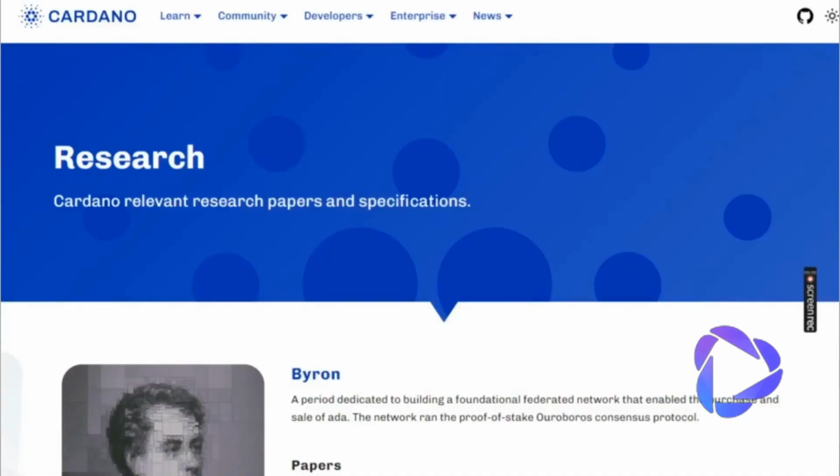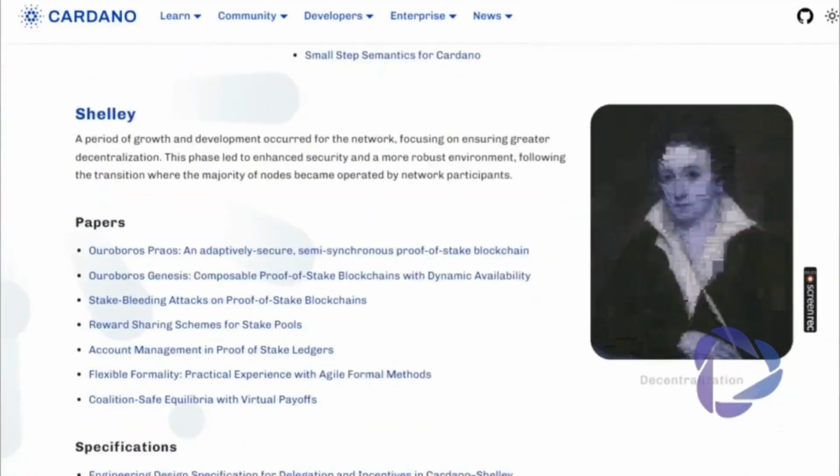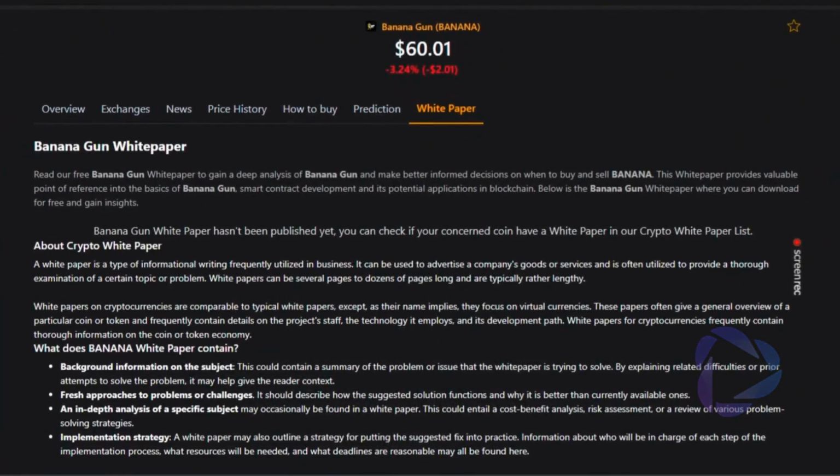Then we move on to learn about its history. We look for its past events and their evolution. Have they overcome challenges? This will give you a clear view of whether the project is committed to its community. Next, we look for the white paper.